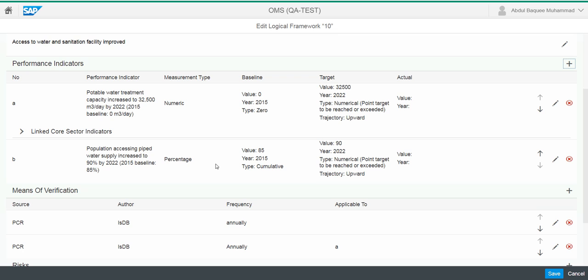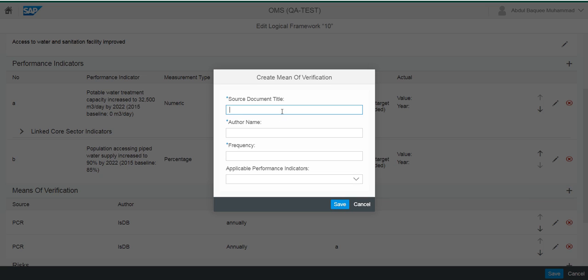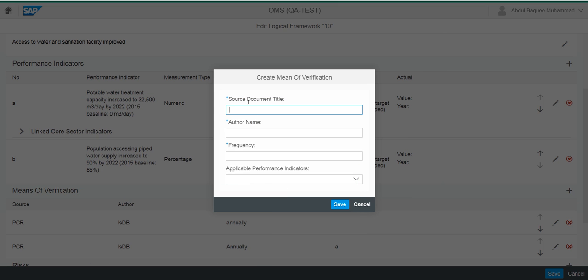Okay, so we have this B here, and we can add the means of verification. Here, let's say the means of verification, we'll just say this is some government reports. Again, these are just illustrative examples, and author name, let's say Ministry of Health Bangladesh, frequency